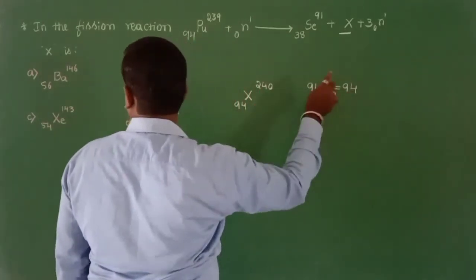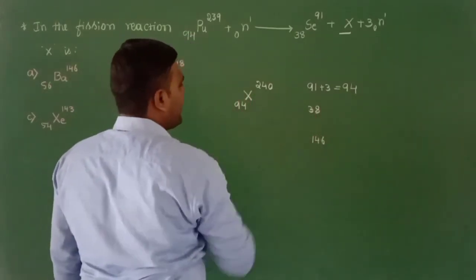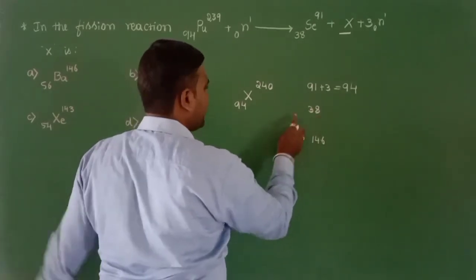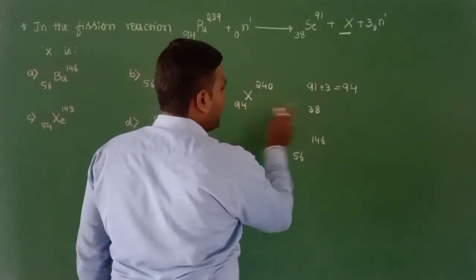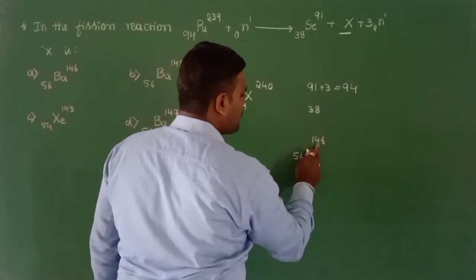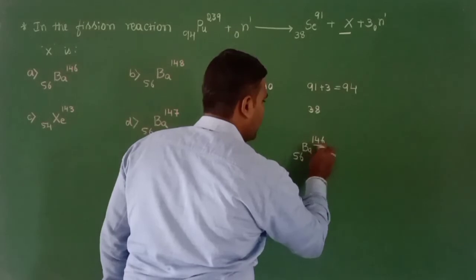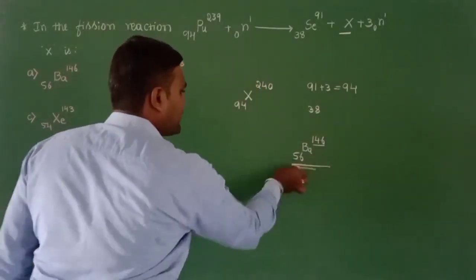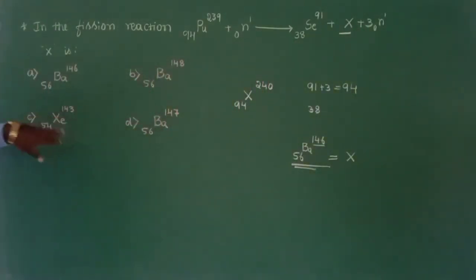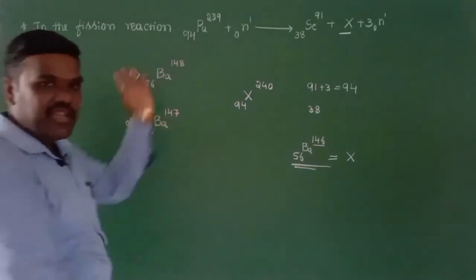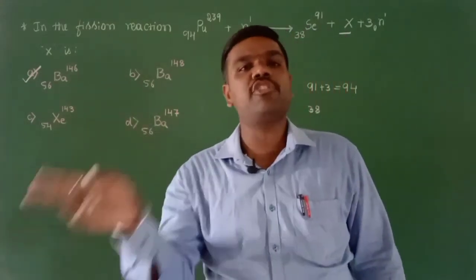240 minus 94, I am going to get 146. 94 minus 38, we will be getting 56. So 94 minus 38 is 56, and 240 minus 94 is 146. 56 is the atomic number of barium with mass value 146, and that is the element produced as X, which is at option A. That is the answer. Each and every examination will definitely give one question on either the fission reaction.